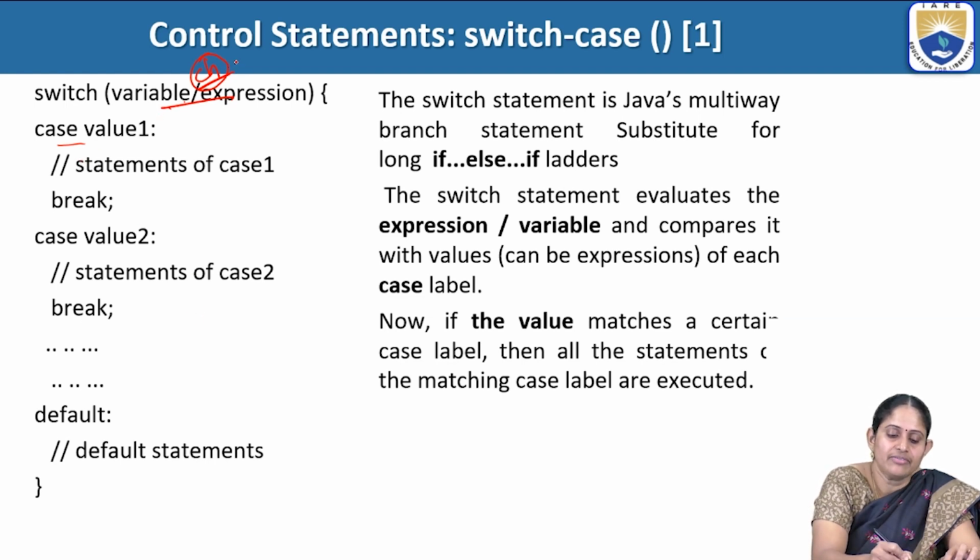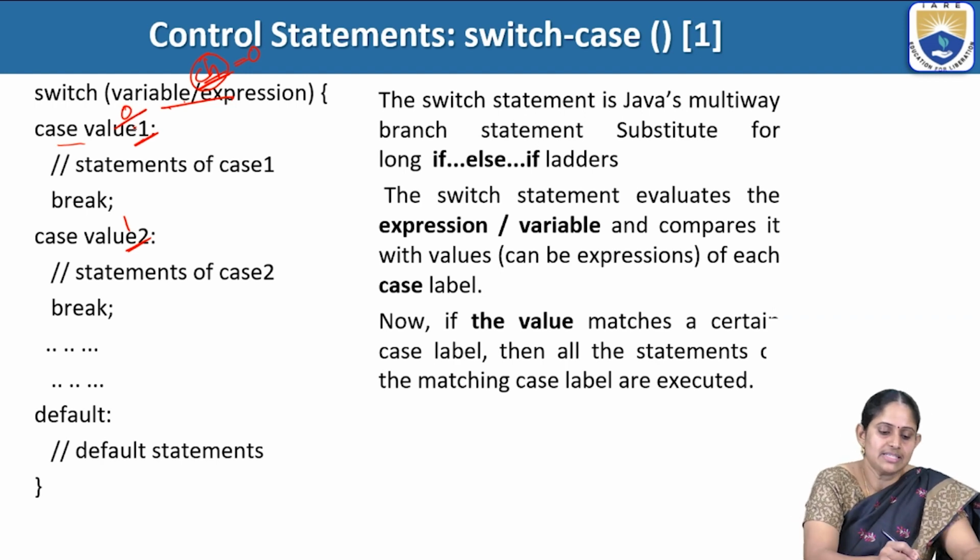So let's say this case is 0, this is 1, and so on. If ch was 0, ch will be checked with this value, and whichever it matches, it will execute. Here it found that it is matching the first case itself, so the whole case block will be executed.